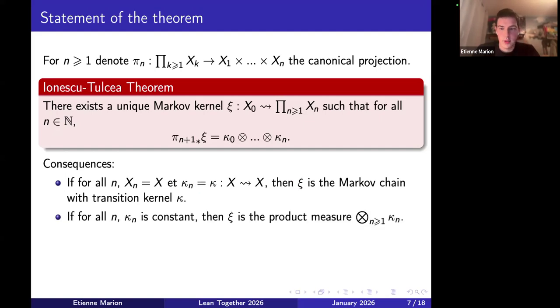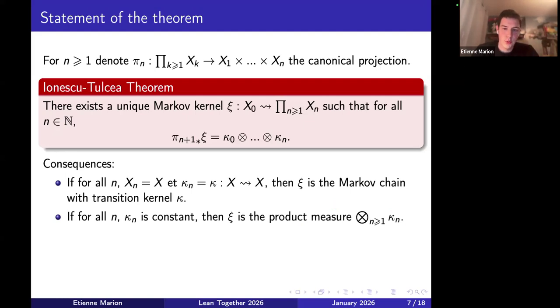And another interesting consequence is when all the kernels are constant. A kernel is a map which outputs a measure, but if the measure is always the same, you can basically consider your kernel to be a basic measure. In that case, this composition product becomes the product measure. And so your kernel is actually also a measure, such that when you take the projection, you get the finite product measure. And so xi will actually be the infinite product measure of all your probability measures. So the theorem gives you the existence of countable products of probability measures. And once you have countable products, it's not hard to also get uncountable products. So that's some part that I also formalized along the way, thanks to the theorem.